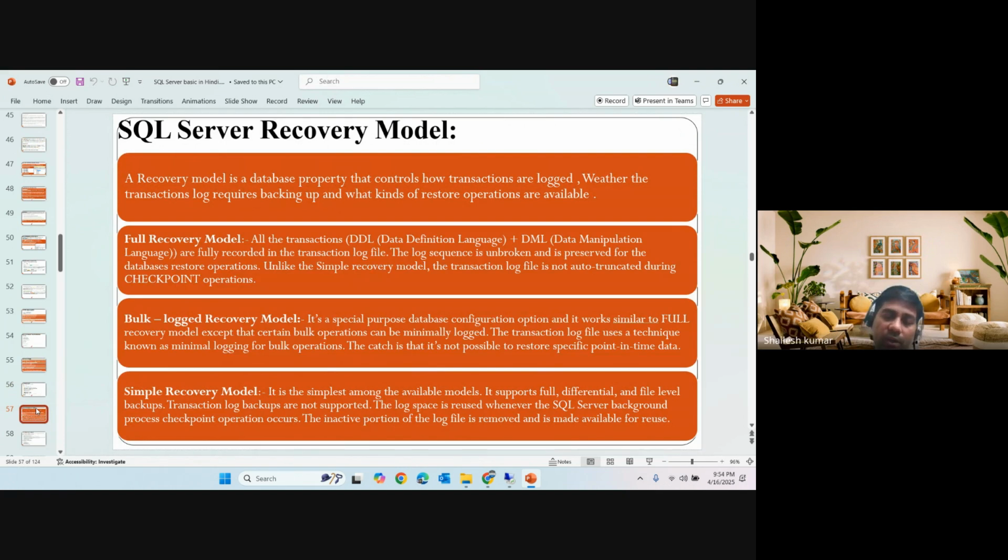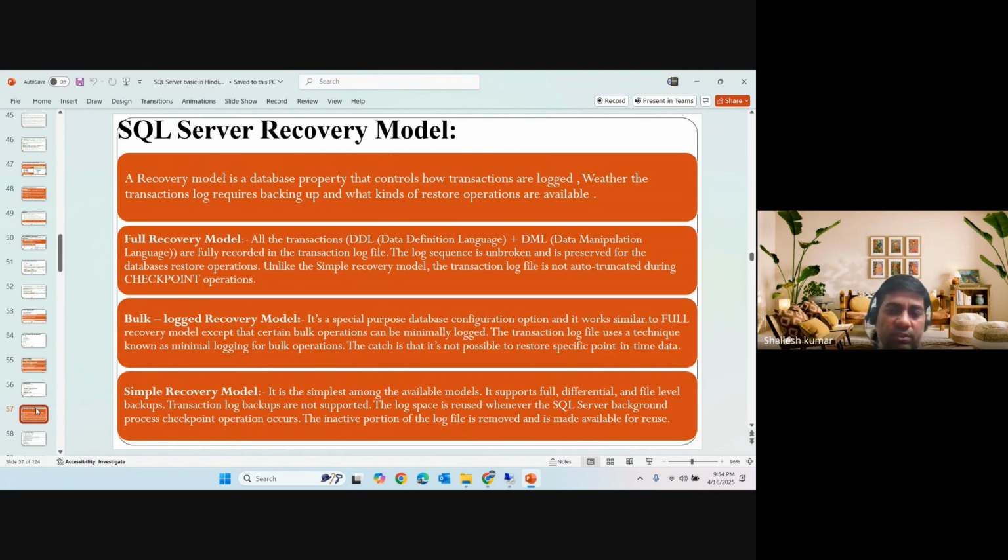Then there are the recovery models. The recovery model depends on the data present in the database and its activities, and based on the recovery model you can perform the backup activities. Full recovery stores everything, DDL and DML. Bulk-logged stores that too, but with minimal logging, not as full. Full means the first LSN and last LSN are recorded for the activities.